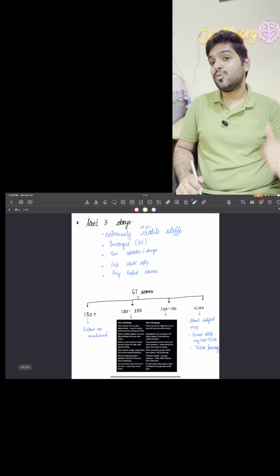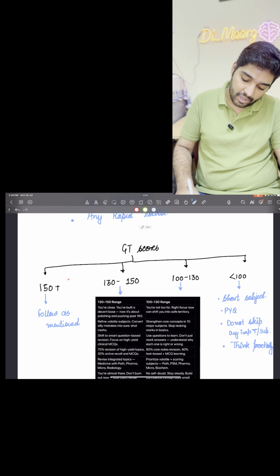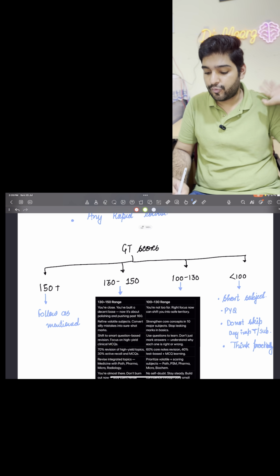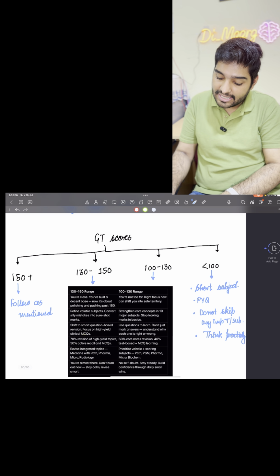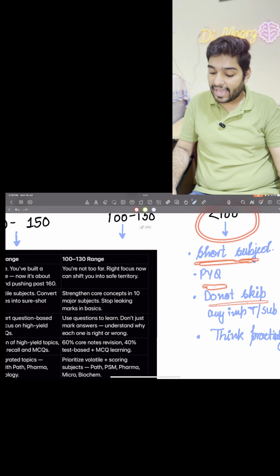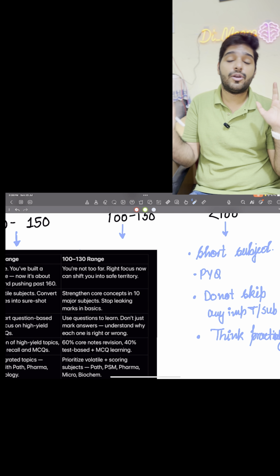Now coming to the strategy on the basis of the GT scores. GT scores में those people who are already scoring 150 plus, follow everything that I have told इससे पहले in the form of all those pointers. Less than 100s आ रहे हैं तो short subjects, PYQs, you don't have to skip any of the important topic or the subject at this point of time, and you have to think practically.